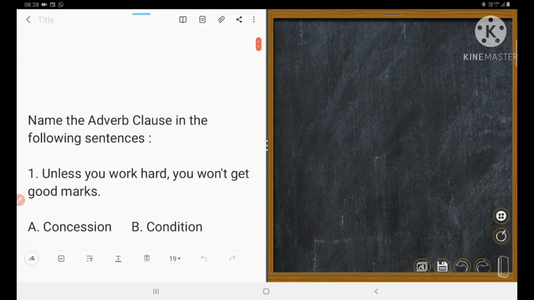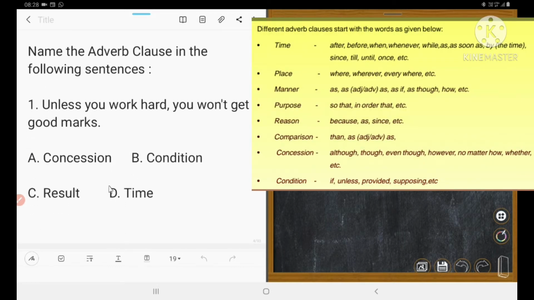So now let's move on. Name the adverb clause in the following sentences. The list is here. You mark the name of the adverbs that are used. We have already discussed the different types of adverbs, right? Yes, these are the types of adverbs. Could you understand?